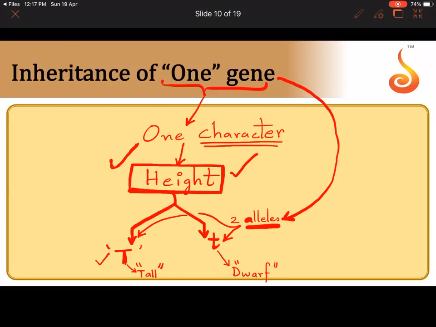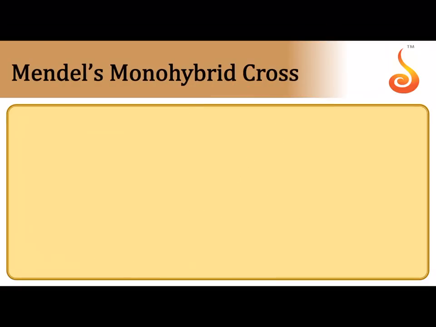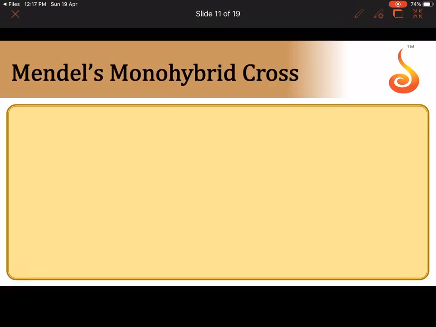What do we call such slightly different copies of a gene? We call them alleles. So let us see what Mendel did in a monohybrid cross. First of all, tell me why it is called a monohybrid cross. It is called a monohybrid cross because it is a cross between two parents that differ in a single character or one pair of traits.